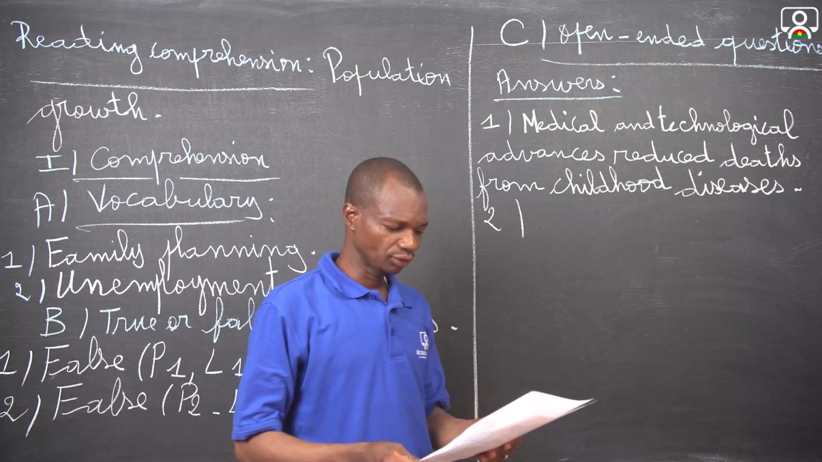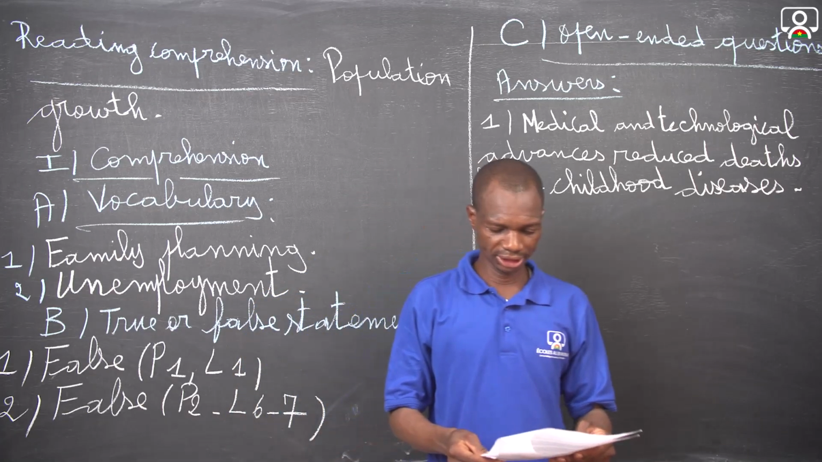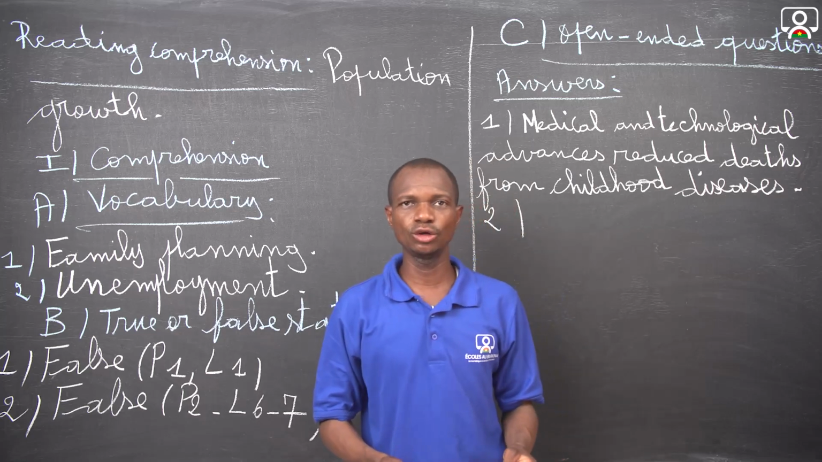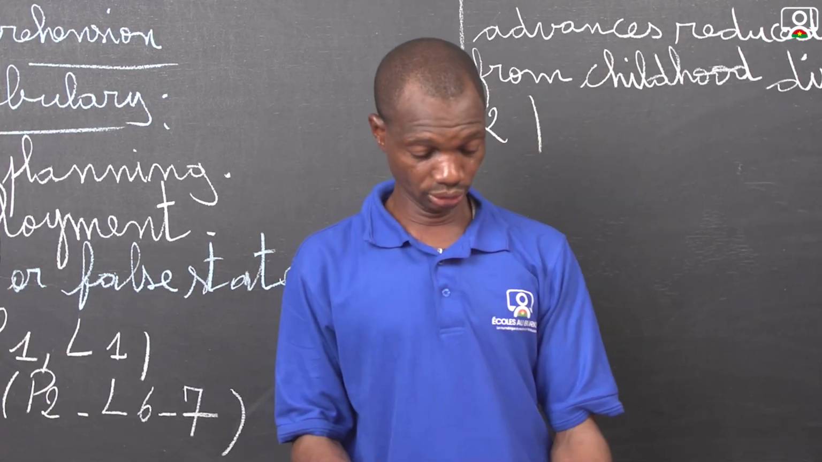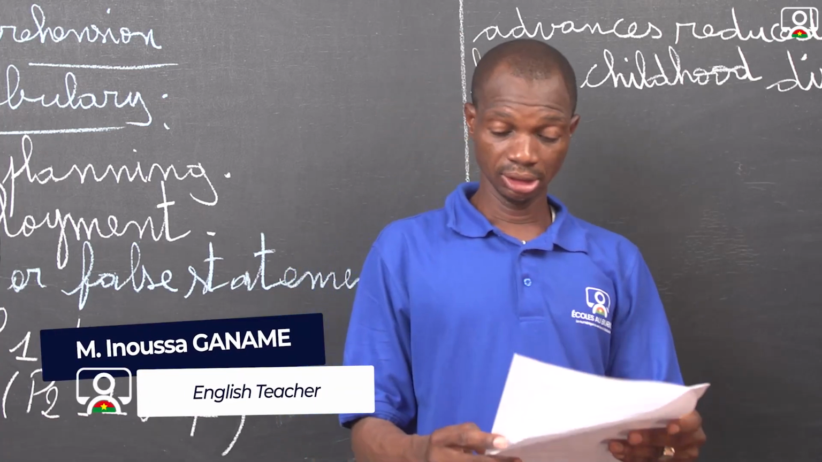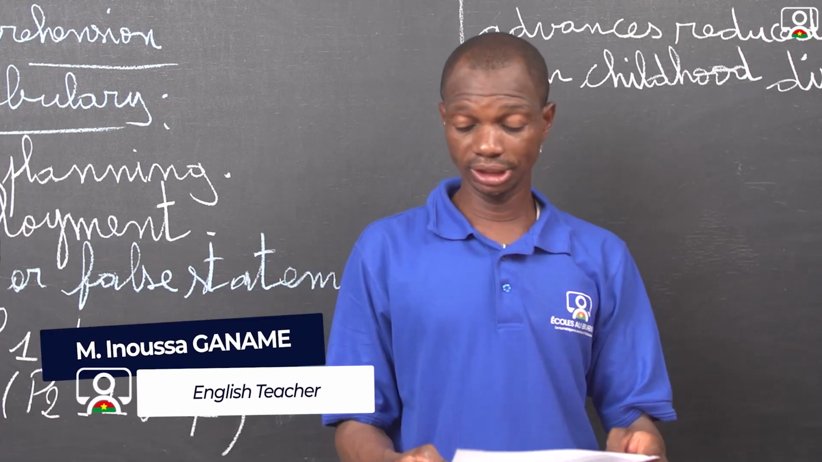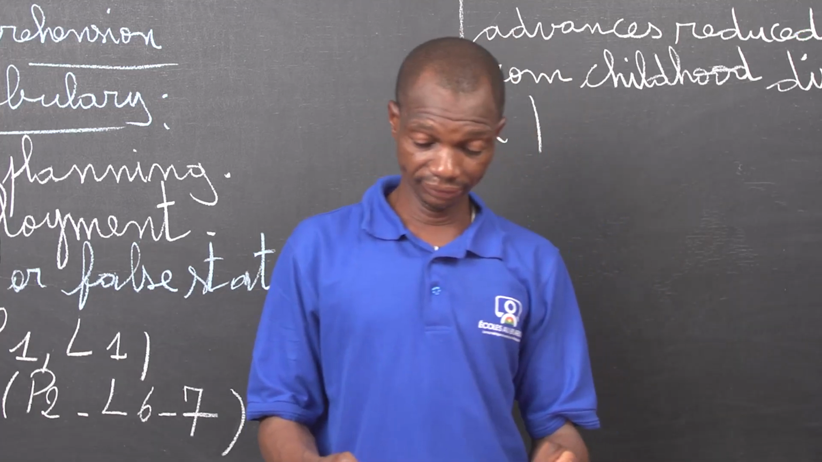What is the proportion of the world population that lives in less developed countries? To answer this question, we can refer to the text and check the paragraph in which we can find the answer. The paragraph number 3,